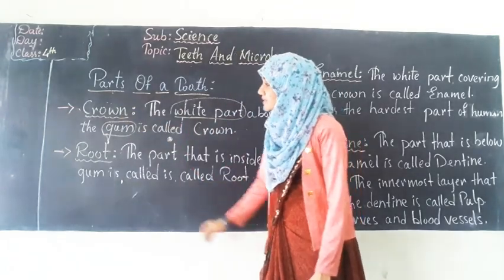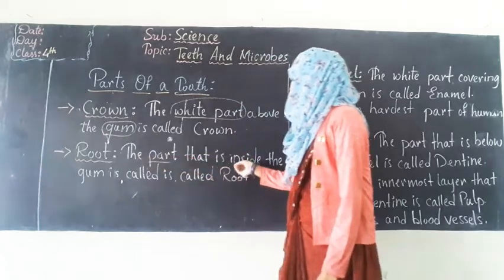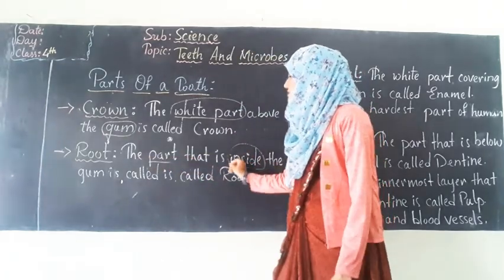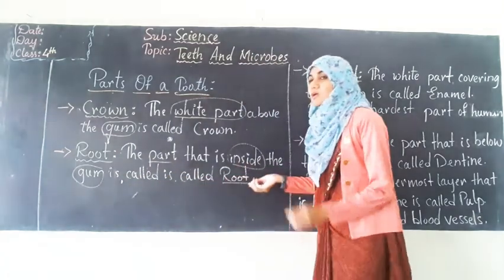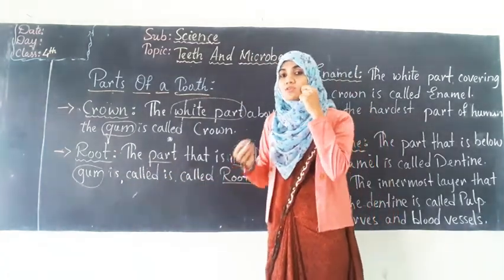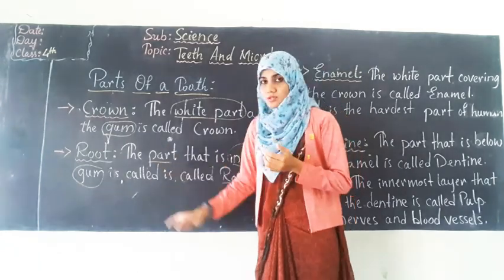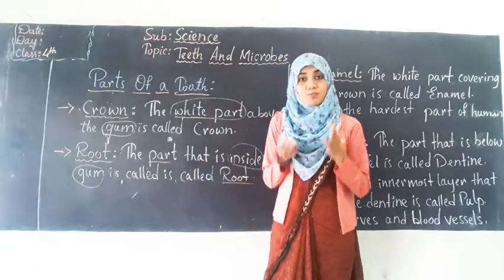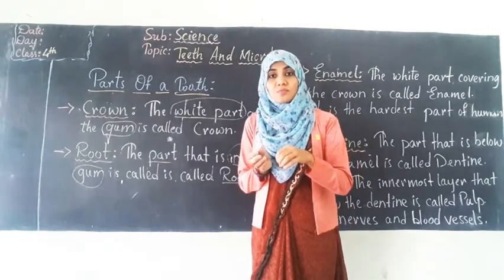And the second part is root. Now what is this root? The part that is inside the gum is called the root. So दांत का वो हिस्सा जो मसूड़ों के अंदर रहता है, that part is called root. Usually we can see in plants also, right? Which part of the plant do we consider as root?